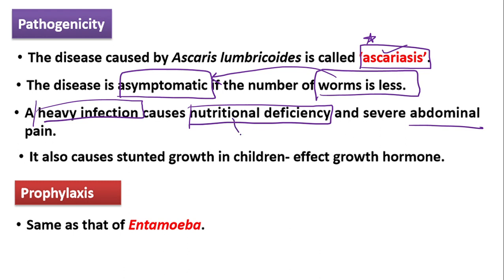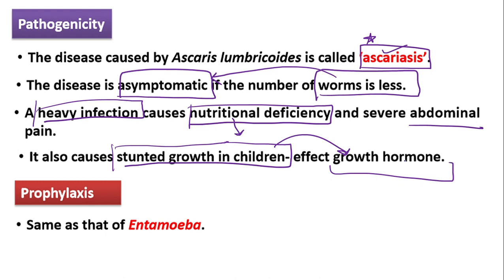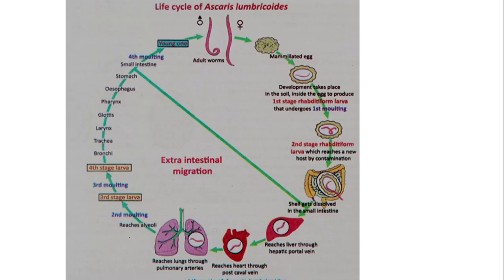See, ये worm है. Obviously, for its growth, it is going to take your nutrition. So if it is taking your nutrition, that means there will be a deficiency of nutrition in your body. So what does it cause? It causes stunted growth in children. छोटी height हो जाती है, that we call stunted growth in children. It also affects the growth hormones. It is not given in your textbook, you can exclude this. Prophylaxis, what are the preventive measures? It is the same as what we have studied in Entamoeba histolytica. Now nobody will write 'same as Entamoeba histolytica' in your exam paper. Please study and write the prophylaxis for Ascaris lumbricoides.